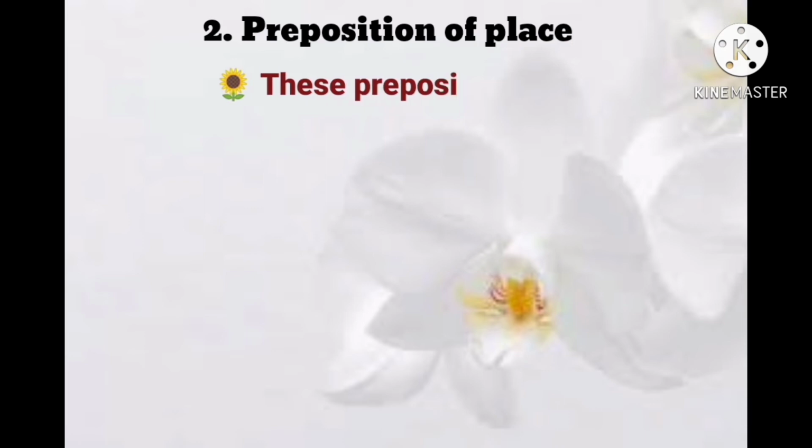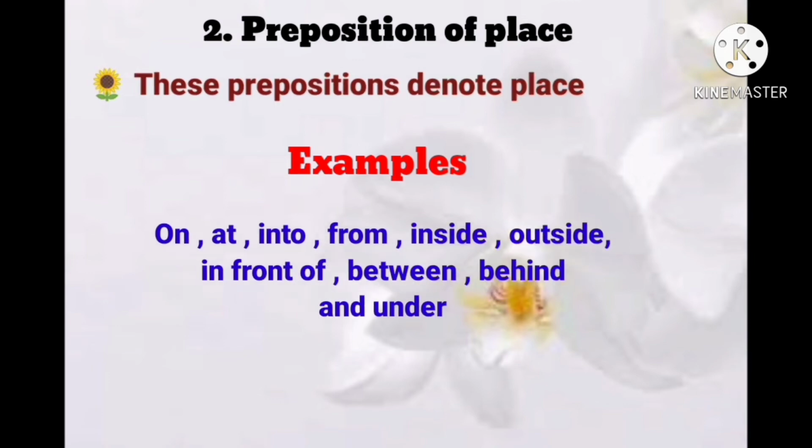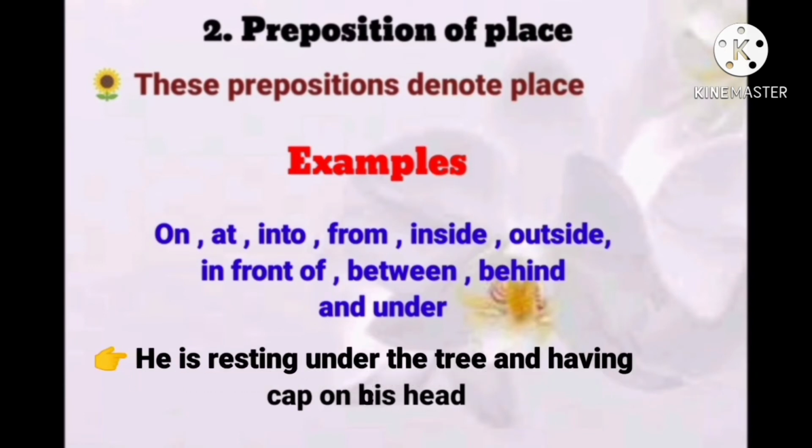Now, preposition of place, used to denote place. Examples: in, on, at, into, from, inside, outside, in front of, between, behind, and under. Now sentence: He is resting under the tree and has a cap on his head. Now next one.